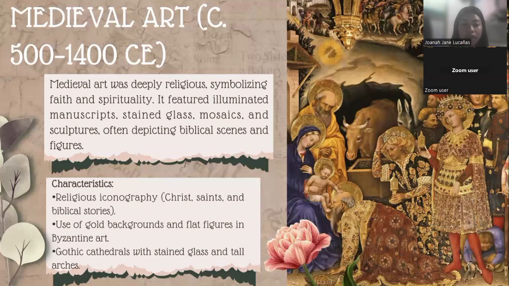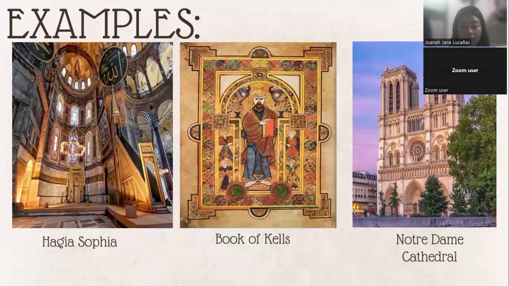So here are the examples of the medieval art. The Hagia Sophia. So here it is present in a flat and symbolic style, religious. The Book of Kells, of course, religious. And the Notre Dame, which is the architecture, the Romanesque architecture.